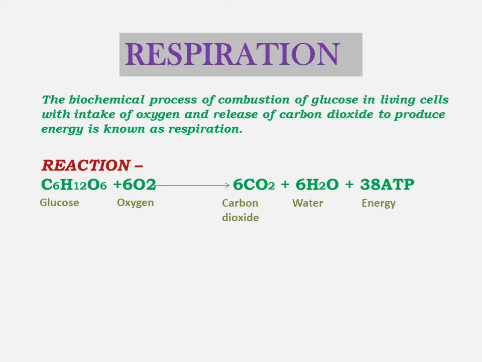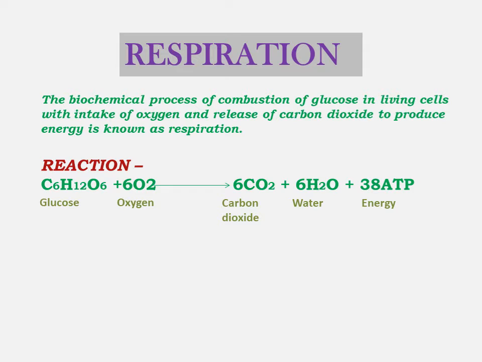As we have discussed earlier, energy is in ATP form, adenosine triphosphate. So the reaction is glucose oxidized in the presence of oxygen. It gives carbon dioxide, water and 38 ATP molecules of energy.